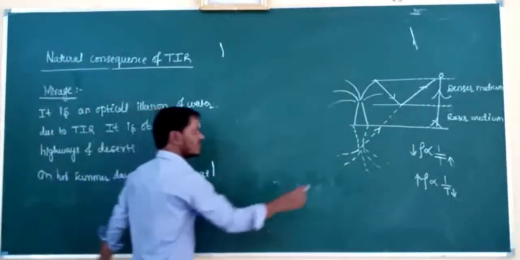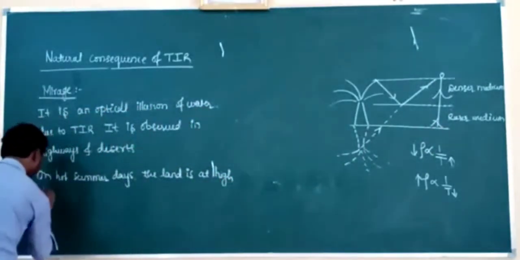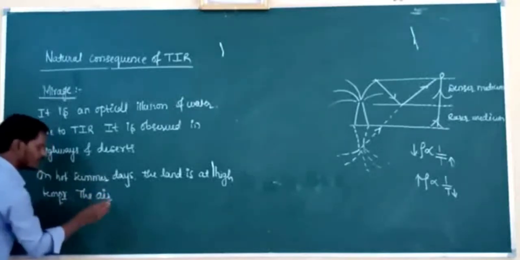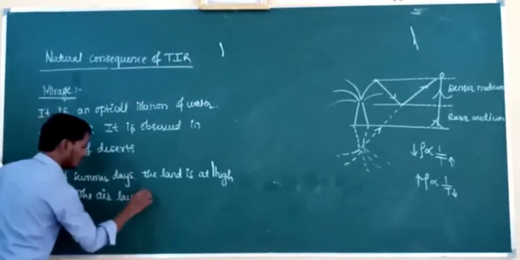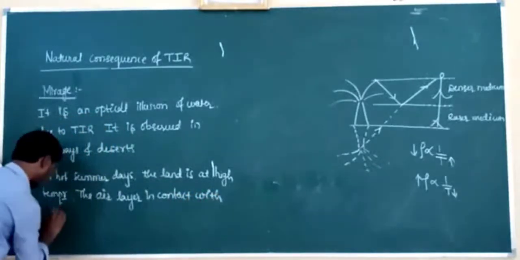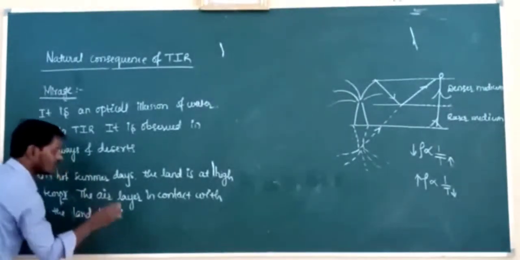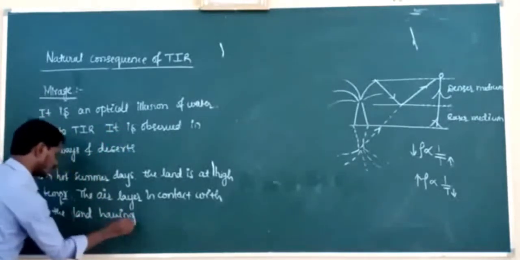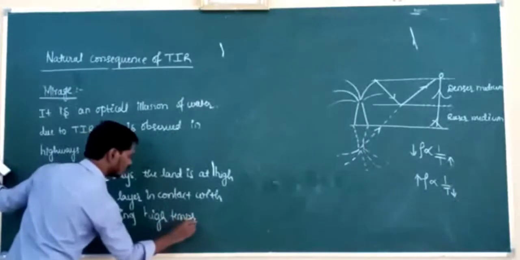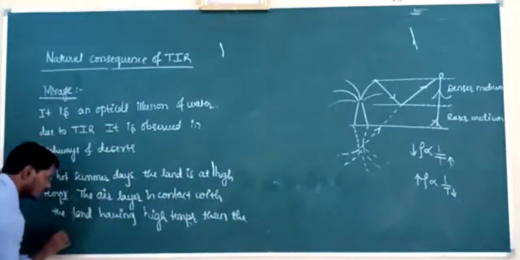The air layer in contact with the land has high temperature, and then the air layers at higher levels.